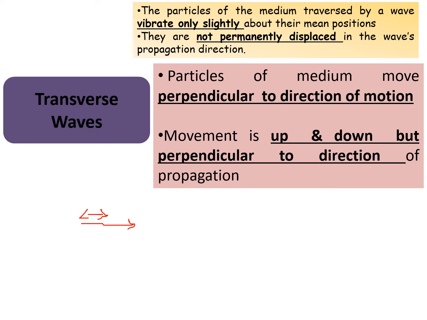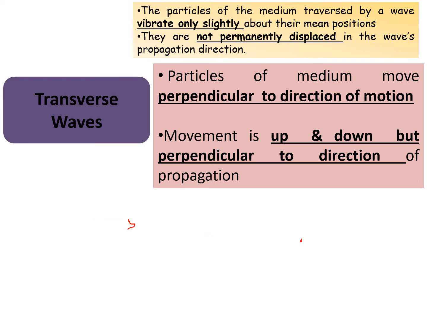Now the wave is moving in one direction and particles are moving up and down about their mean position, such that this up and down motion is perpendicular to the direction of propagation. The particles vibrate slightly around their mean position, with no permanent displacement of the particles.